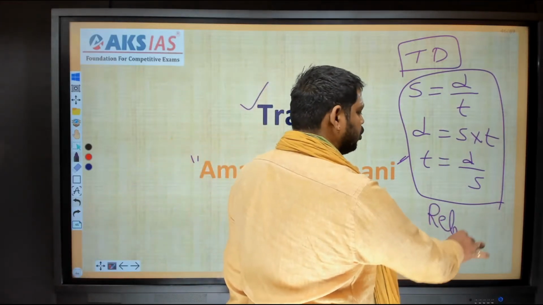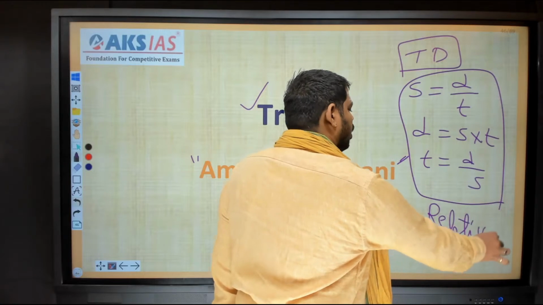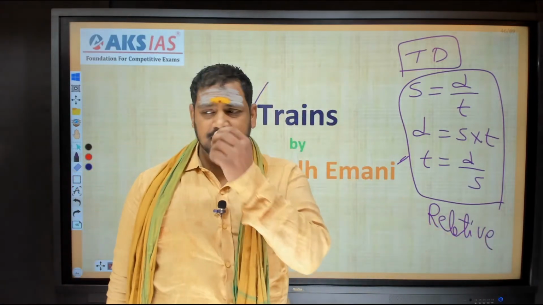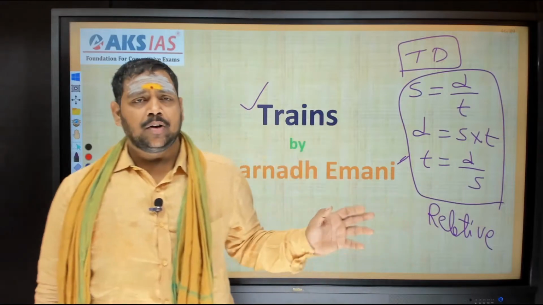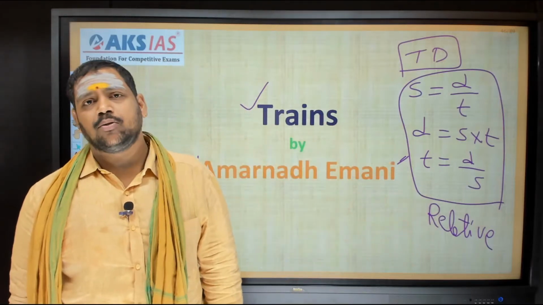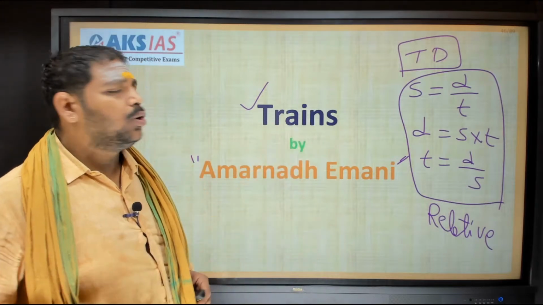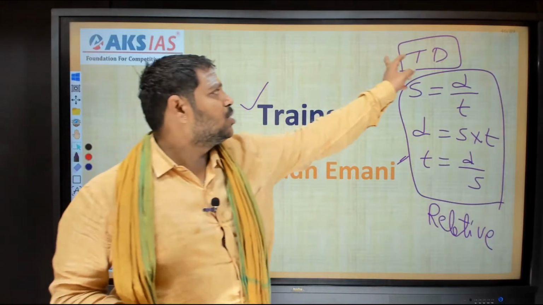These 3 points already we discussed, and apart from these 3, we have seen some points like relative speed. We discussed even relative speed. And we discussed some points like when time is constant, when speed is constant, when distance is constant, etc. We discussed so many points, right? Okay, this is one part that we have to understand. Right, that is trend.